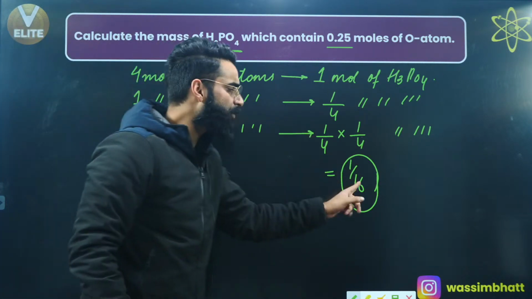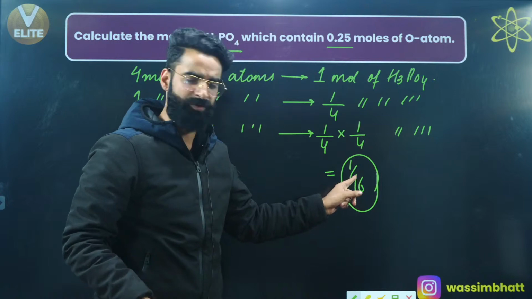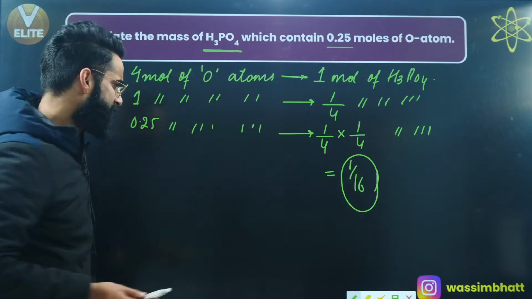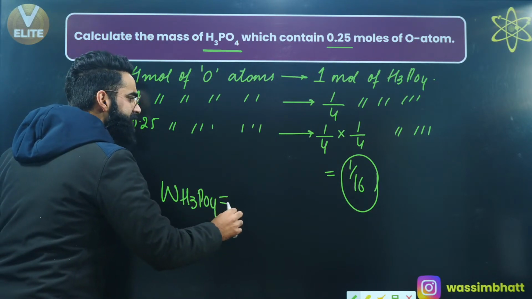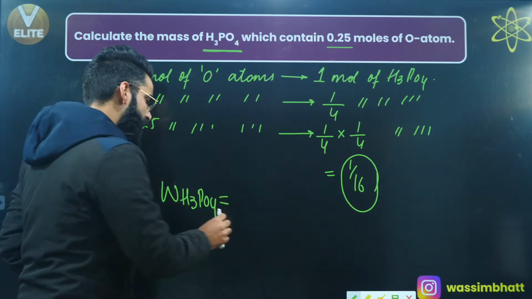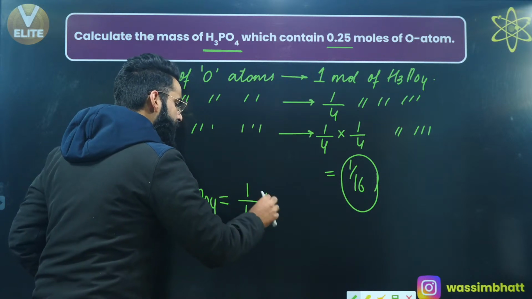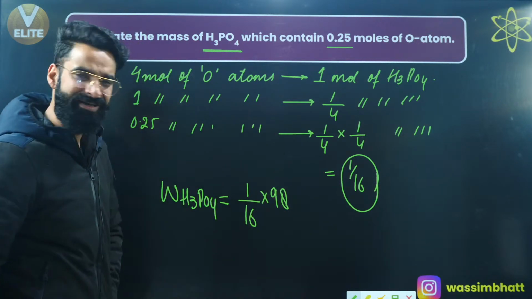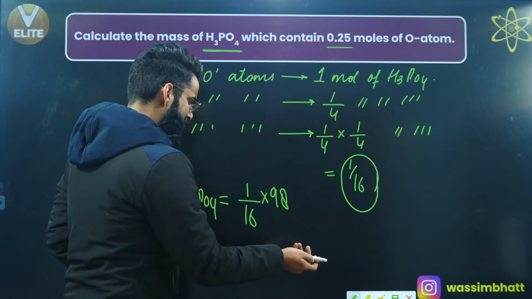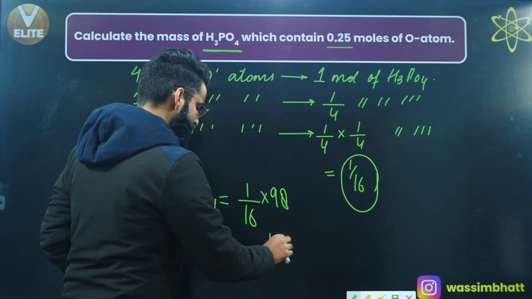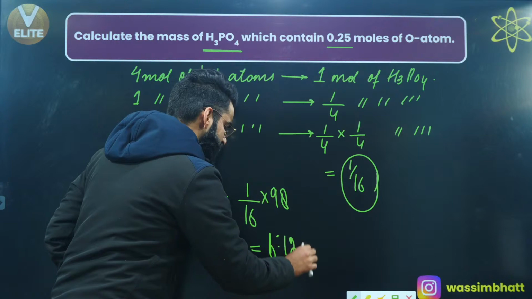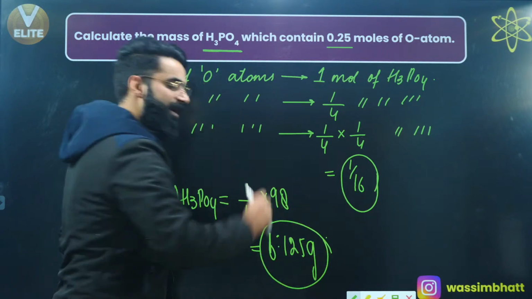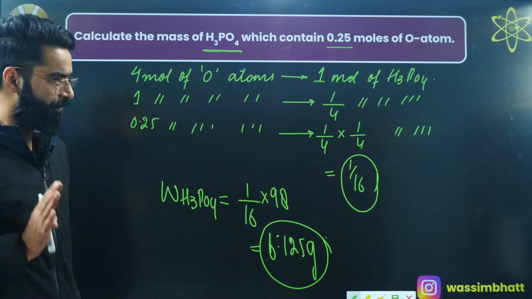But was I supposed to calculate the moles of H3PO4 or mass of H3PO4? I need to calculate the mass of H3PO4 which contains 0.25 moles of oxygen atoms. It's going to be equal to moles of H3PO4 multiplied by molar mass of H3PO4, which is 98 grams per mole. So the value will be 6.125 grams. So this is going to be the mass of H3PO4 containing 0.25 moles of oxygen atoms.